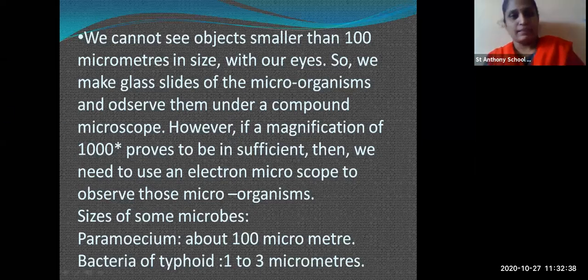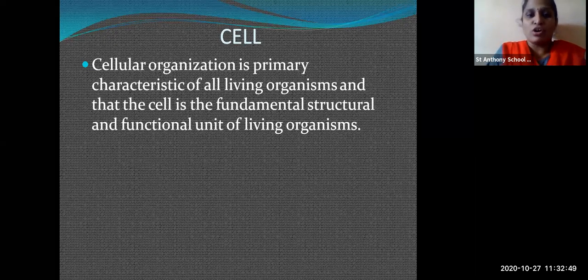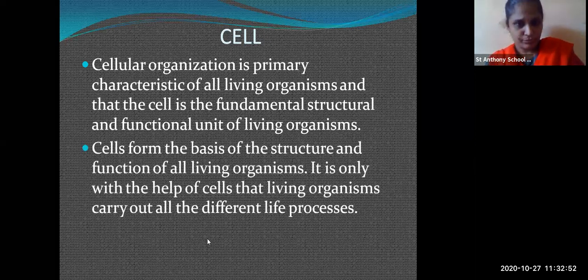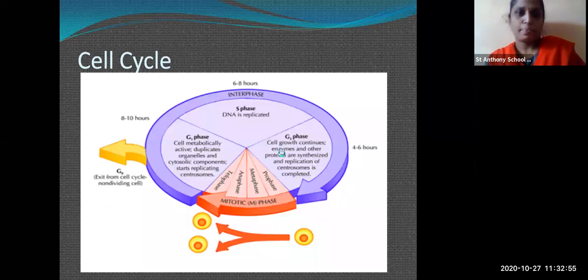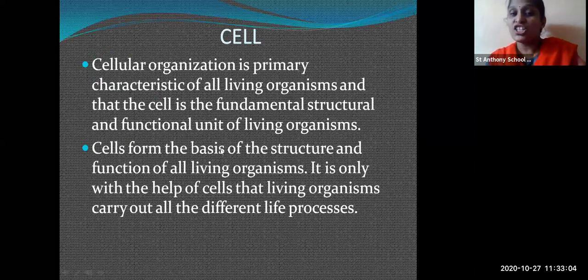Now the cell. The cellular organization is a primary characteristic of the living organism, and the cell is the fundamental structural and functional unit of the living organisms. Okay. Just a second. The cellular organization in the primary cell means whatever cellular organizations or fundamental structure or functional unit of the living organism that takes place in the cell, we are going to study. The cell forms the structural and the functional unit of all living organisms. This we have studied previously. All the same points are repeated.